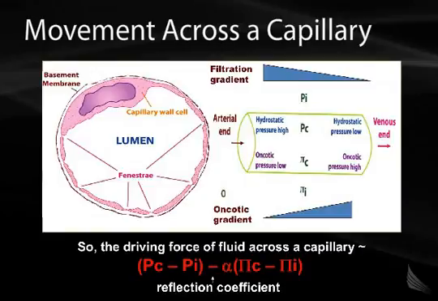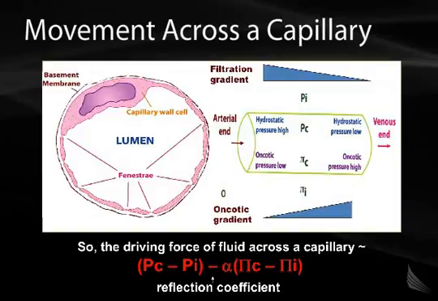The reflection coefficient corresponds to the leakiness of a particular capillary membrane. Certain capillary membranes are leakier than others, and the leakier the membrane is, the more that small molecules can distribute across that membrane. Certain capillary beds are quite leaky, such as the glomerular membrane, and when that's the case, there is less of an oncotic gradient across that capillary membrane, and the reflection coefficient alpha becomes close to its theoretical minimum of 0. Other capillary membranes are much less leaky, such as those found in the blood-brain barrier.